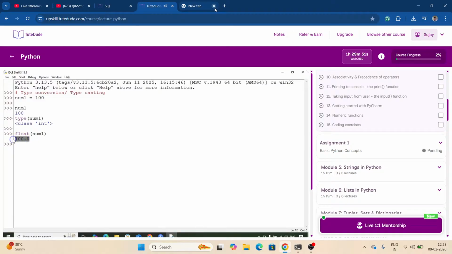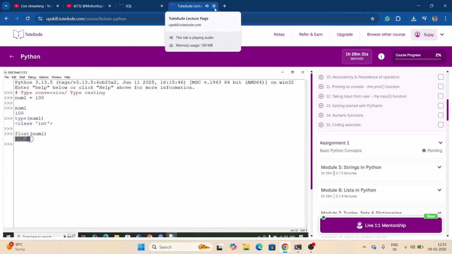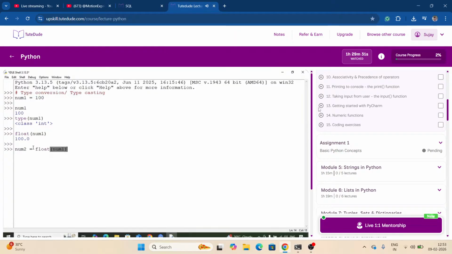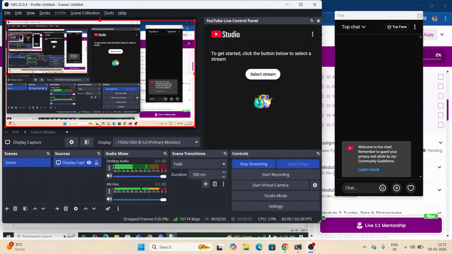What is 100.0? 100.0 is the float equivalent of the integer. Now this value 100.0 has been converted into float. So 100 gets converted into float 100.0. Now we can store it in a different variable called num2 equal to float of num1. Num2 is 100.0. Check the type of num2. It is float. Now remember one thing, when we change the data type of a variable num1, num1 will not change. Num1 still remains 100, which is an integer.